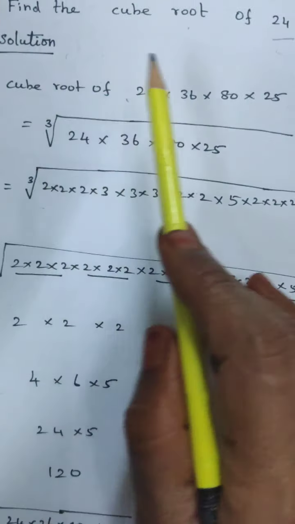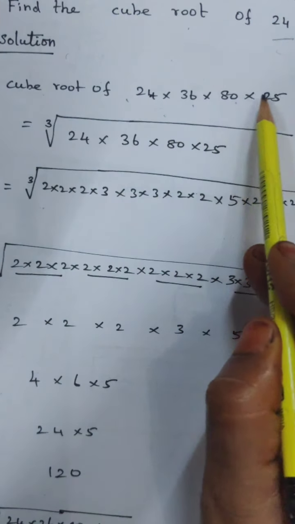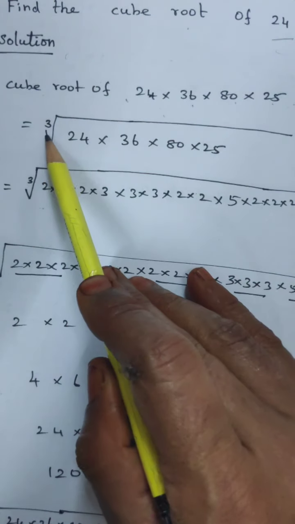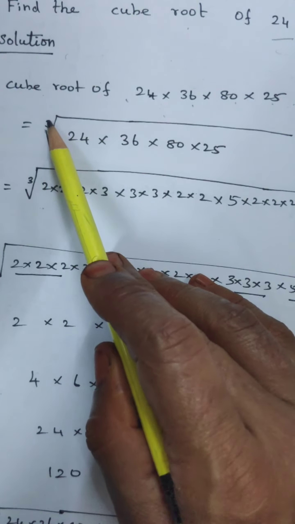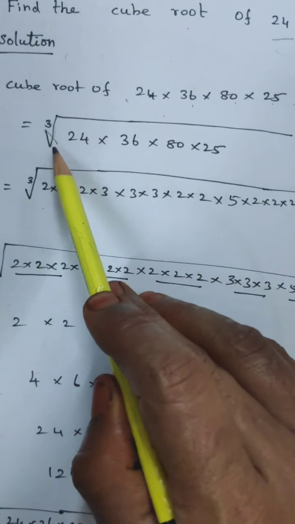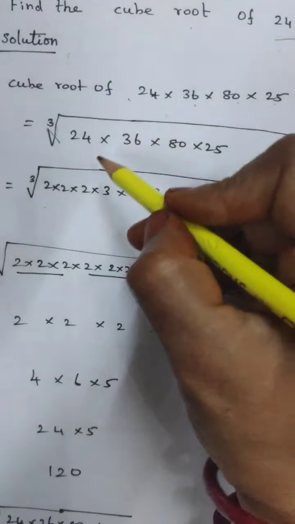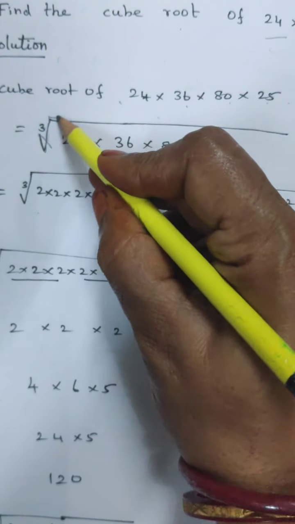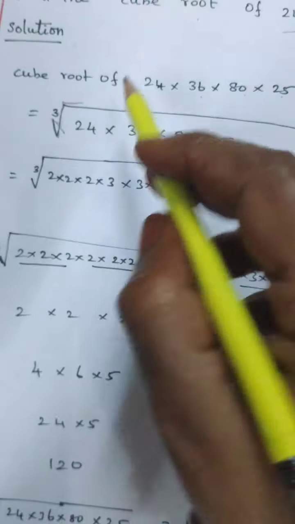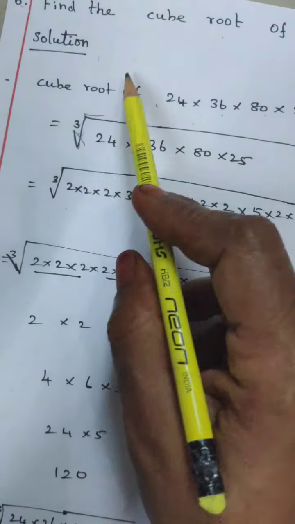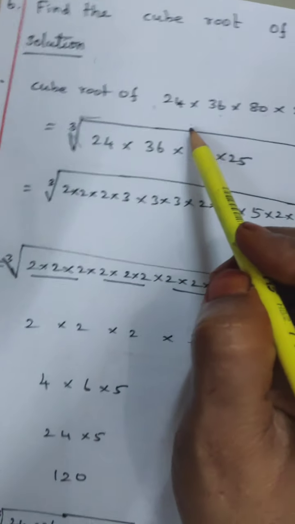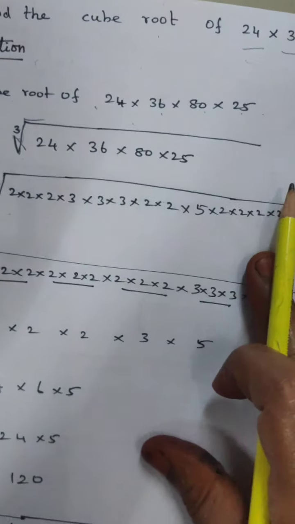Cube root of 24 into 36 into 80 into 25. The root symbol, right, and inside it a small 3. This is called the cube root. The full number is to be covered under it. This is called the cube root.